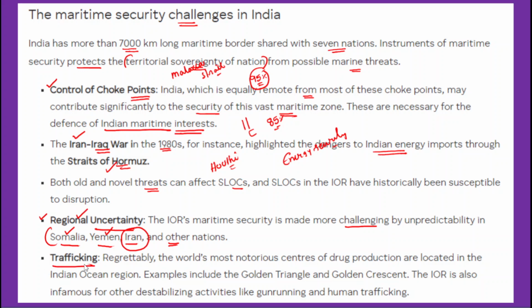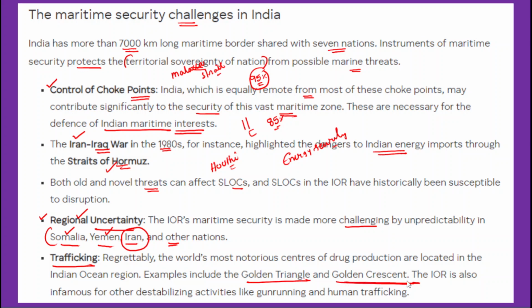The next major challenge we need to discuss is trafficking. Trafficking involves both human trafficking and drug trafficking. They are one of the most challenging issues when it comes to maritime security. For example, as I have already told you, India lies between the Golden Triangle and the Golden Crescent.